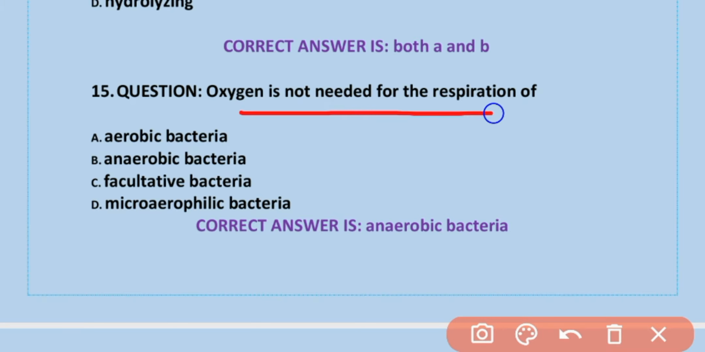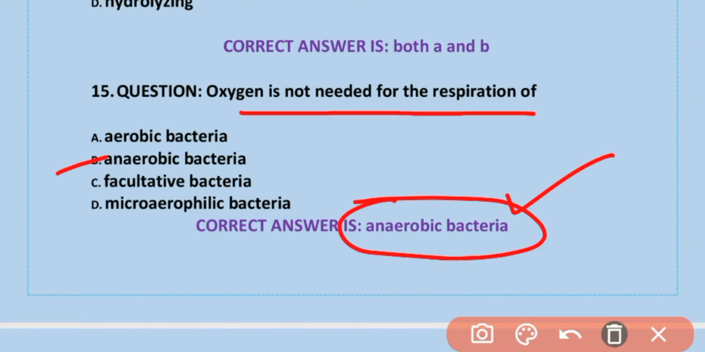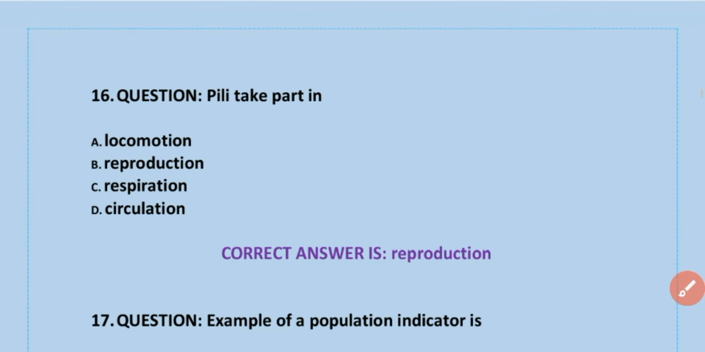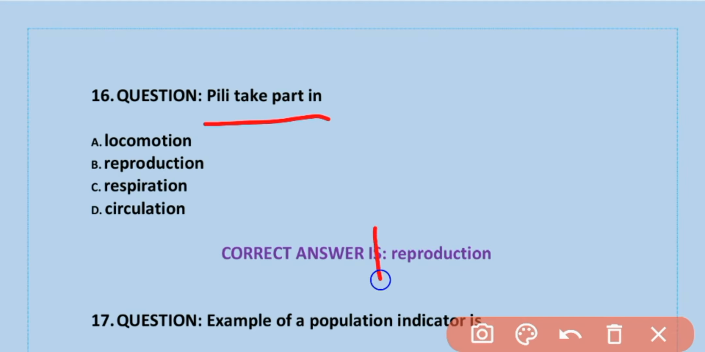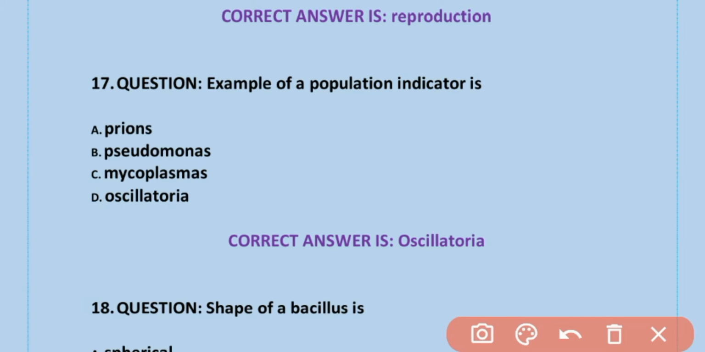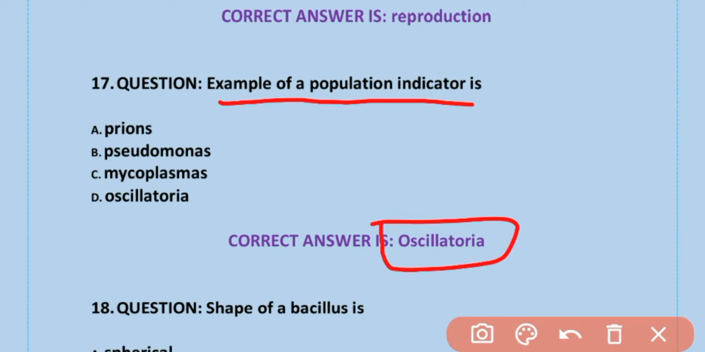Oxygen is not needed for respiration of anaerobic bacteria. B is correct. Anaerobic bacteria. Pili take part in reproduction. Option B is correct. Reproduction. Example of a pollution indicator is Oscillatoria. D is correct.